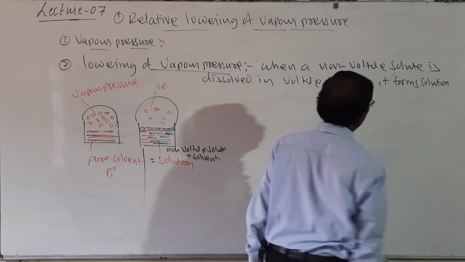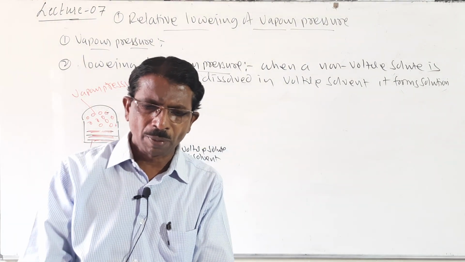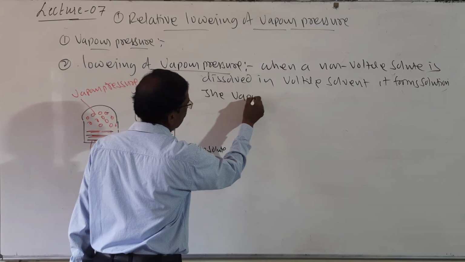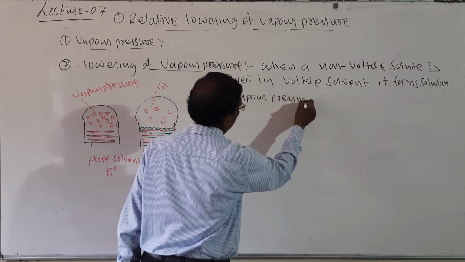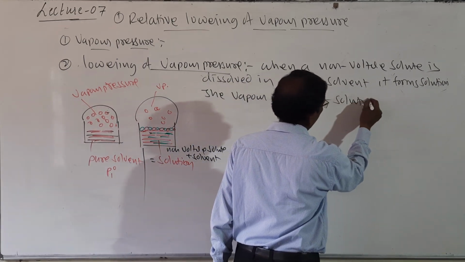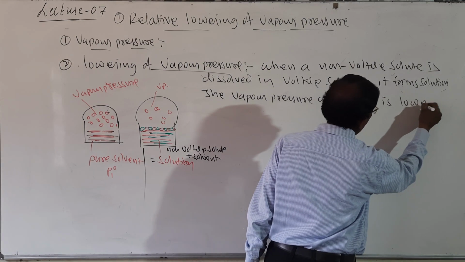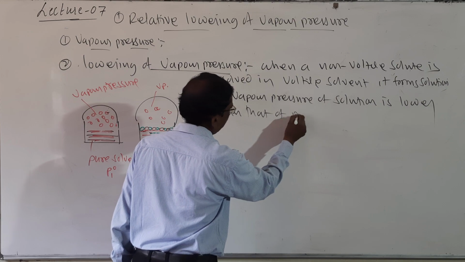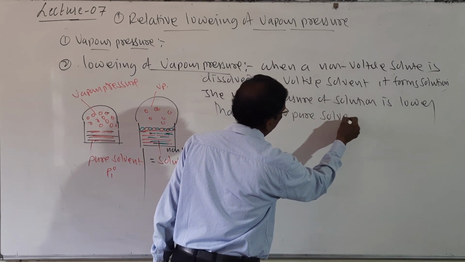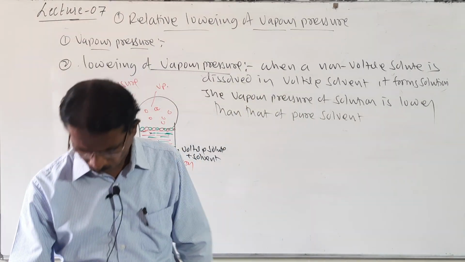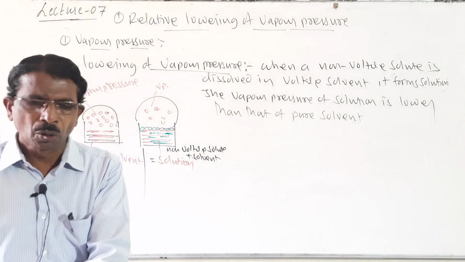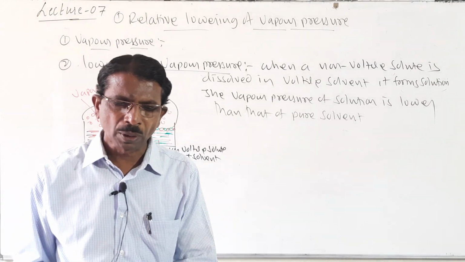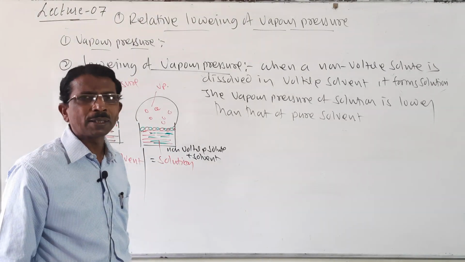It forms a solution. Therefore, the vapor pressure of the solution is lower than that of the pure solvent. Look here, students, it is lower than the vapor pressure of the pure solvent.